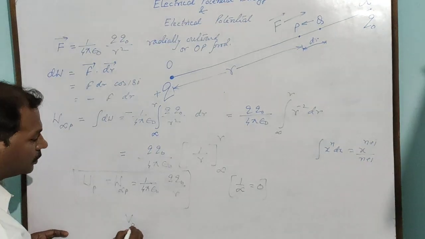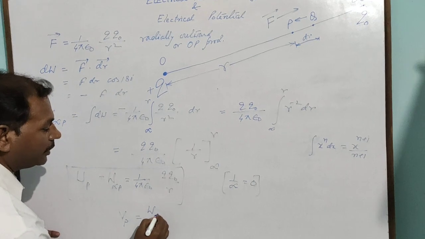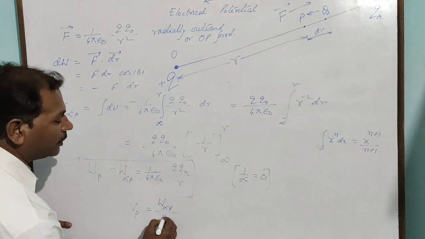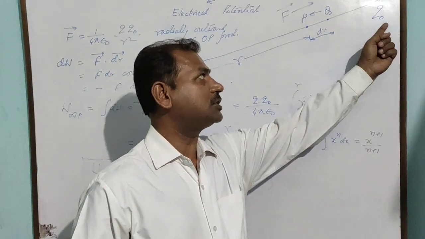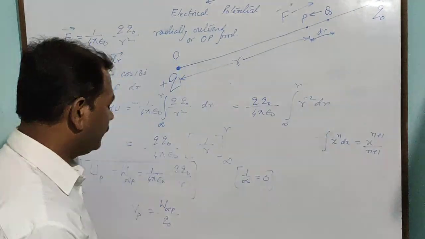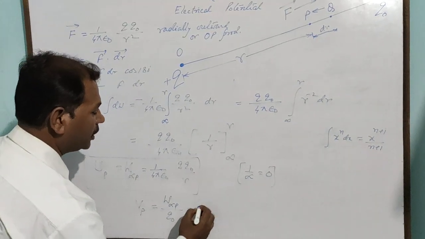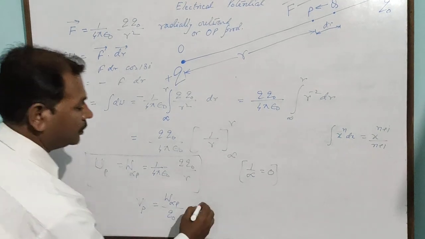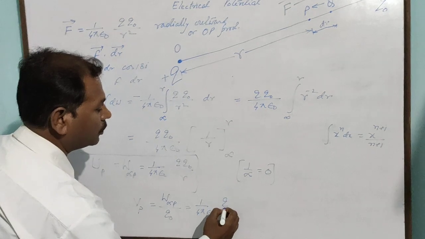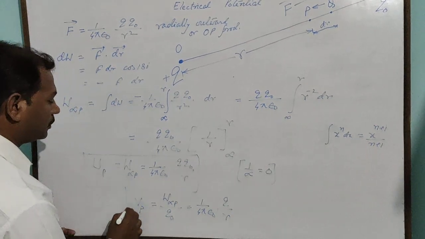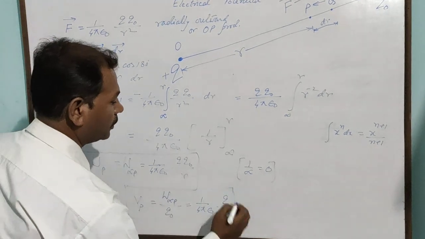Suppose you want to find out potential at P. I explained earlier that it is the net work done divided by the test charge. Test charge means the charge which you are bringing. If you divide that work done by the test charge, it automatically becomes the potential at that point. So on substituting the value and dividing by Q, you will get, this is the electric potential at P.